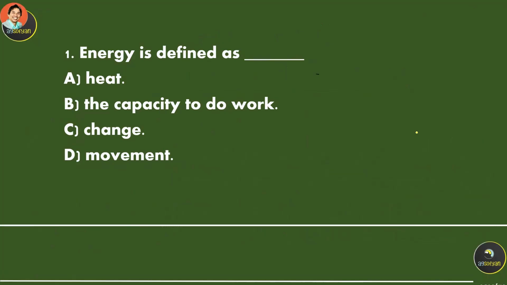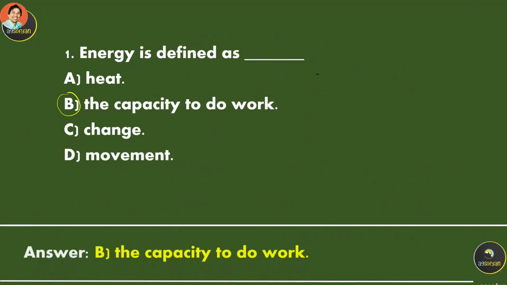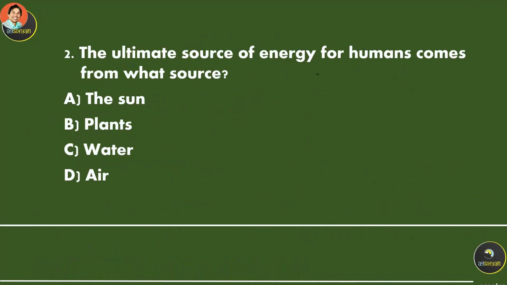Energy is defined as A, B, C, or D. So this is the definition of energy. Energy is the capacity to do work. That's the definition of energy. The ultimate source of energy for humans comes from what source?